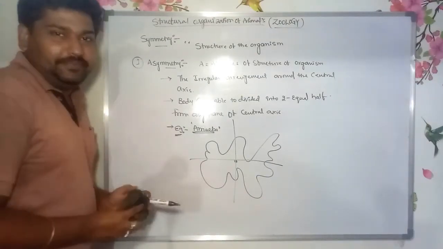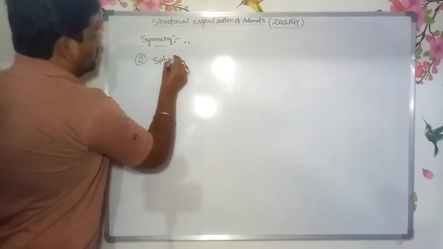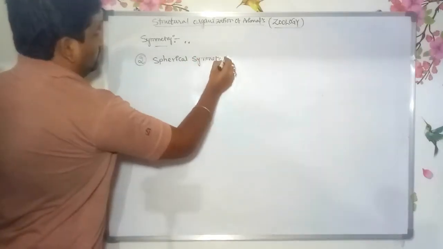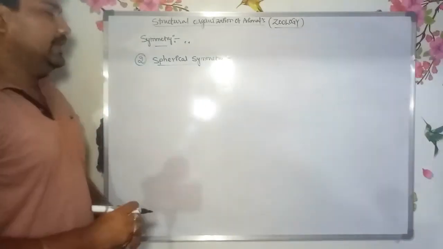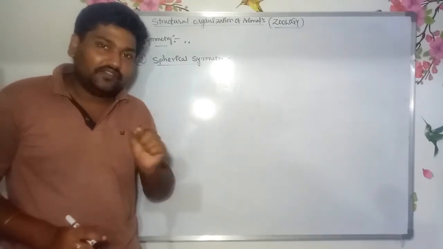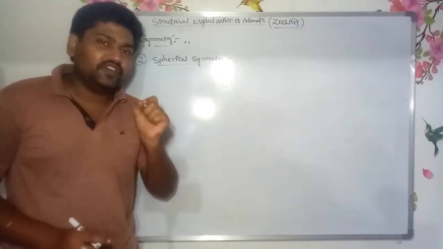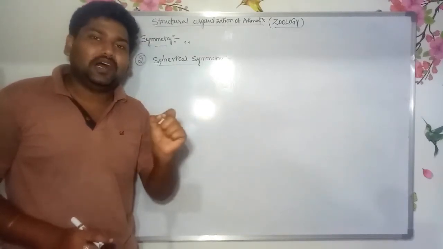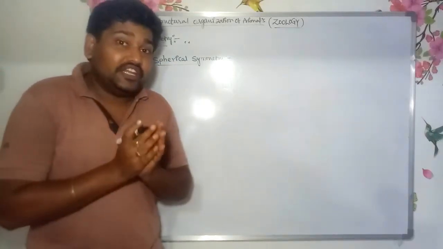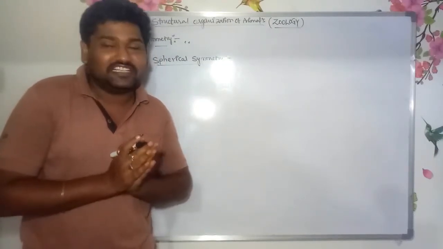The second one is spherical symmetry. What is spherical symmetry? In this symmetry, the body of the organism can be divided into more numbers of equal parts around the central axis.